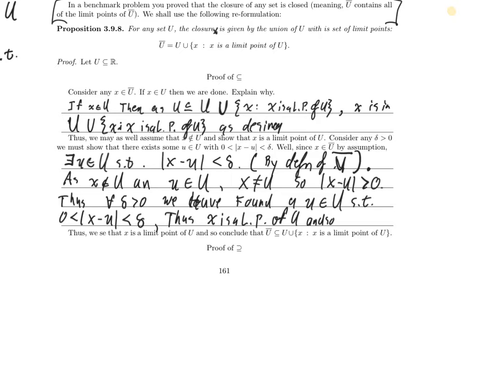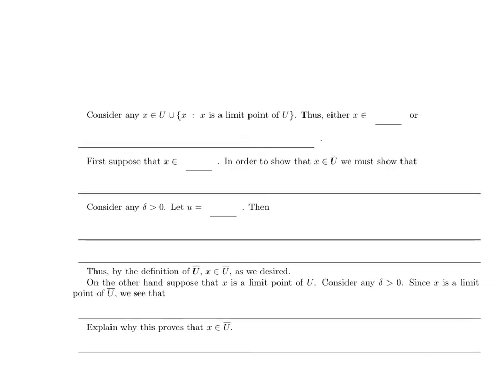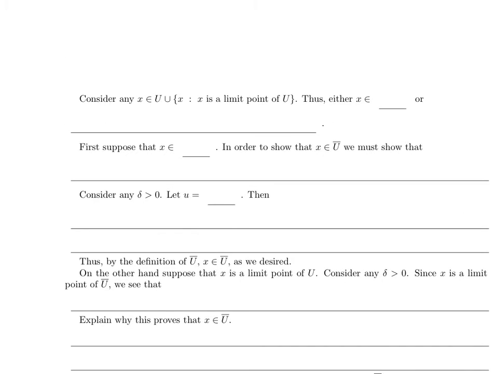That felt pretty easy, I hope. Not too abstract. That was a reasonably straightforward argument. So let's go the other way. Let's consider any x in the other set, any x in u together with the set of all limit points of u. Well, there are two cases then.